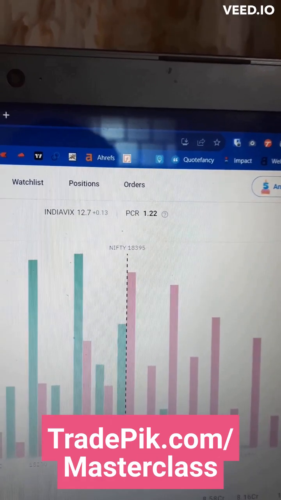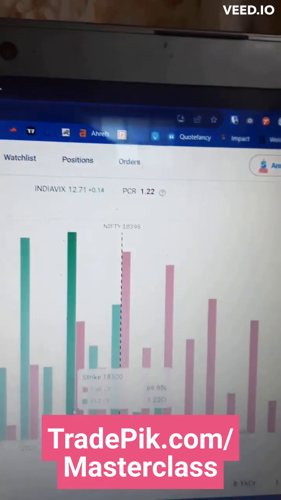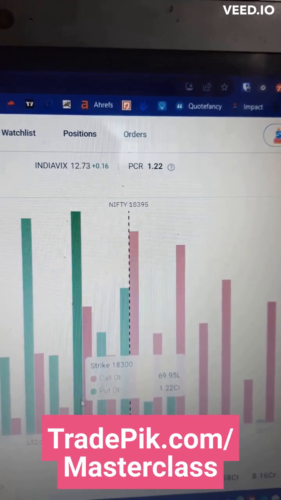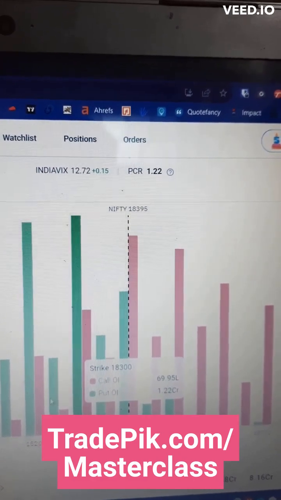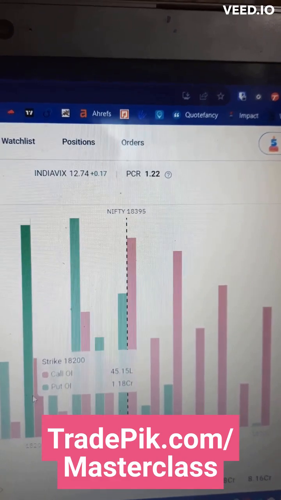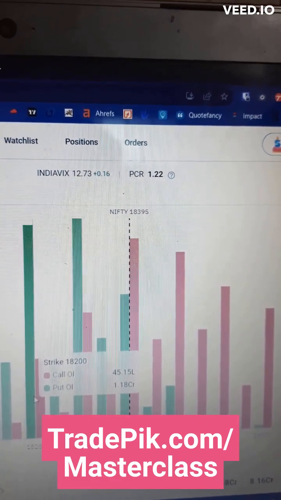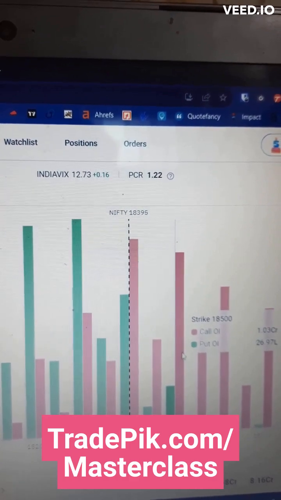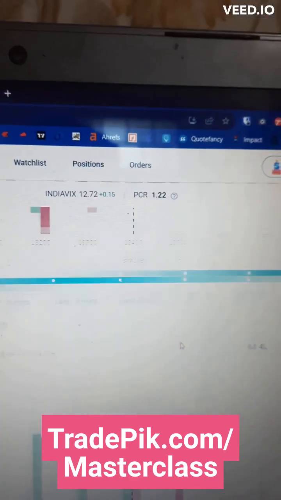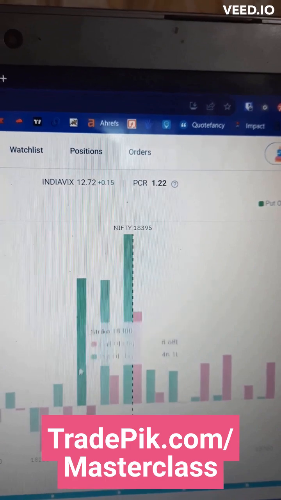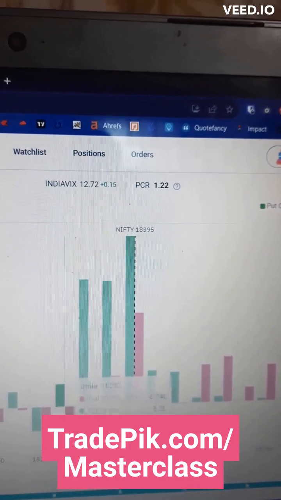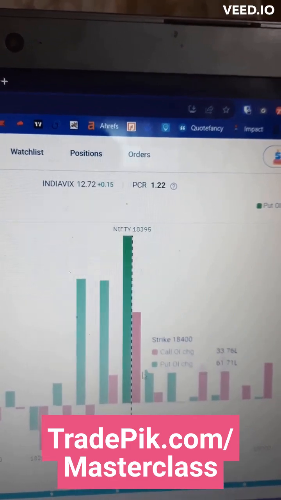And in Nifty, you can see 18,300 is acting as a max pain, while support is around 18,200 and resistance is around 18,500, right? And today we can see that people are shifting their call position from 18,200 and 18,300 to higher levels,